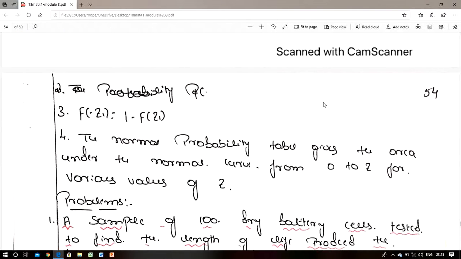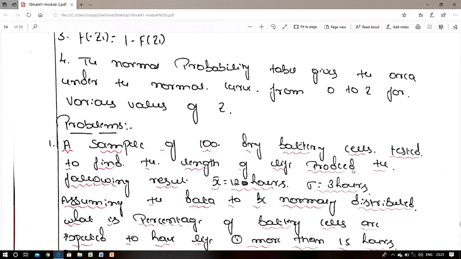And the normal probability table gives the area under the normal curve from 0 to z for various values of z.